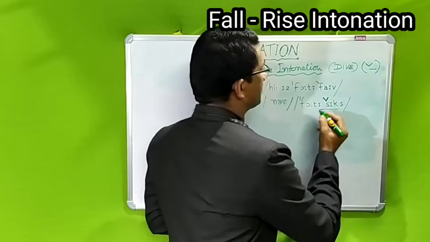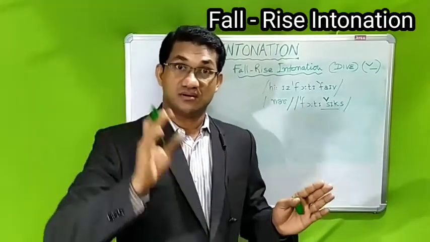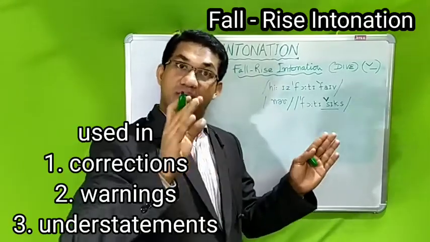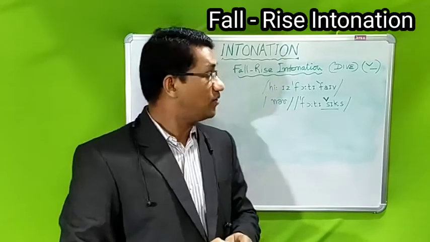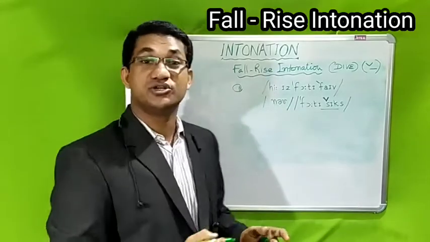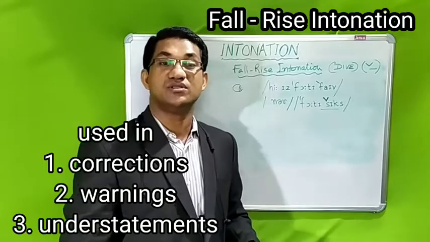This is the dive. Now he is 46. The sound is just coming down and going up, and this is known as fall rise intonation. That is the first use of the fall rise intonation: when we are correcting a statement, we use the fall rise.